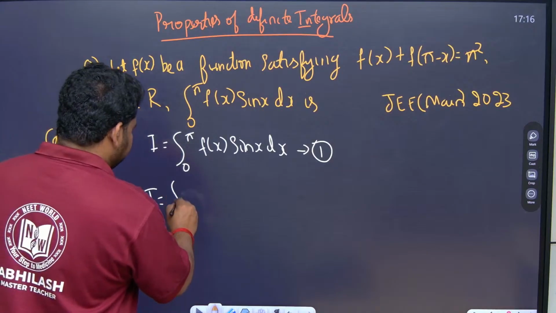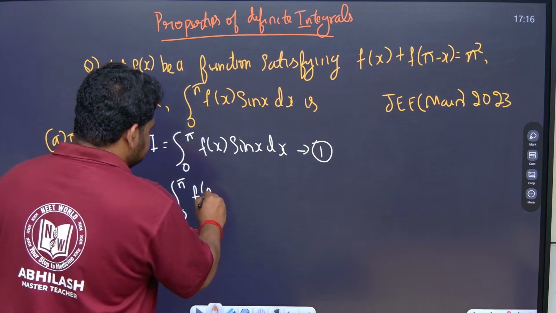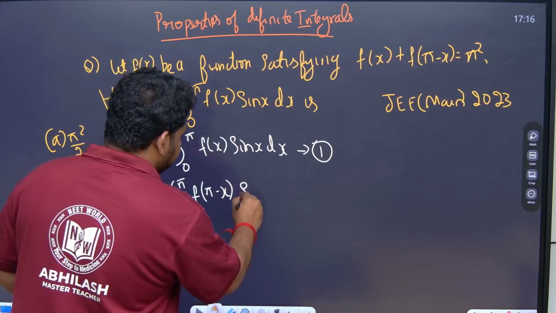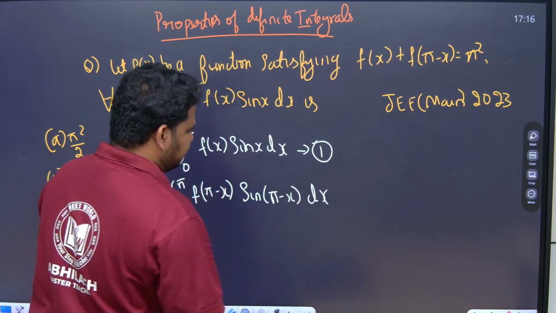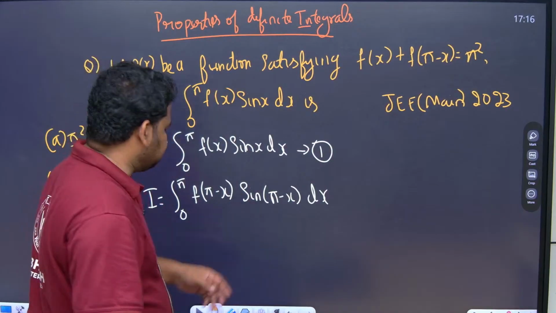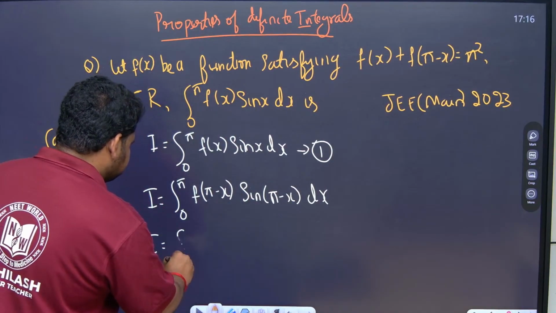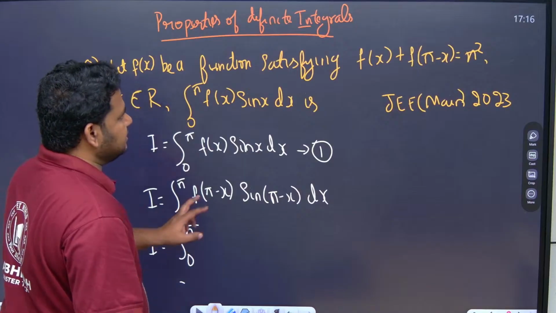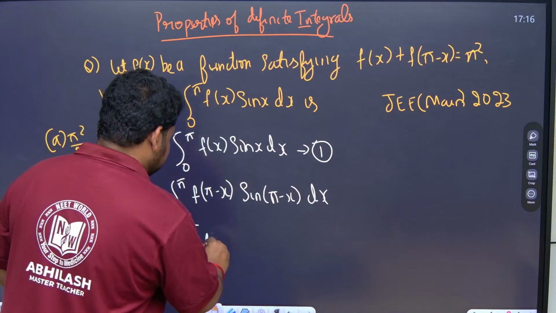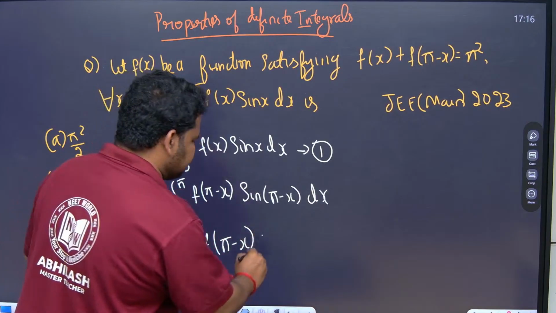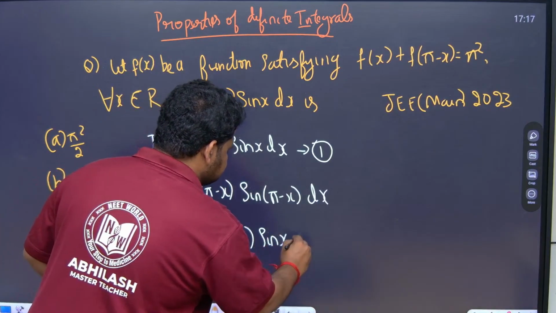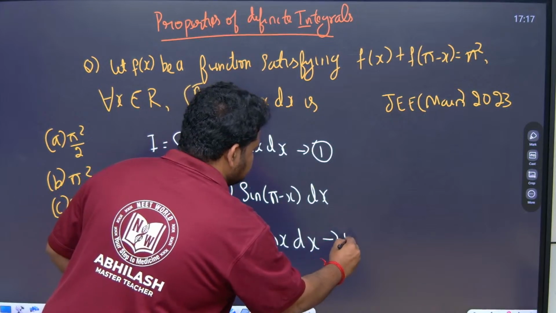This will become integral 0 to pi f of pi minus x into sin of pi minus x dx. Sin of pi minus x I can directly write as sin x, but let me write one more step. Sin 180 minus theta is sin theta, that is sin x, got it. So this will be equation 2.